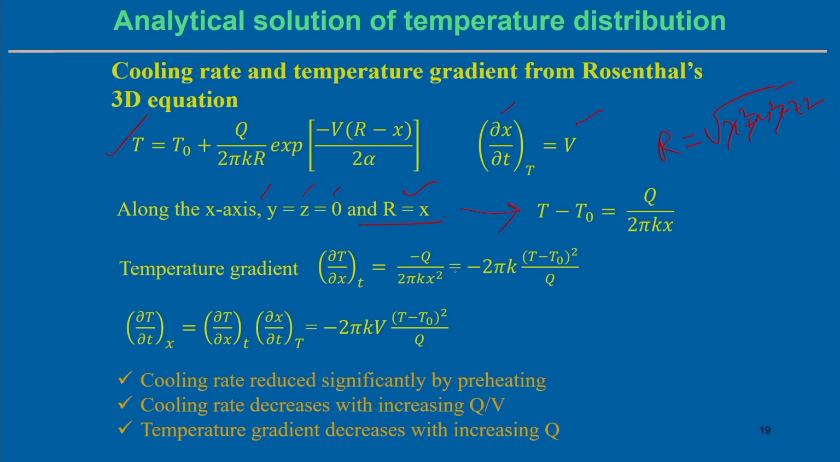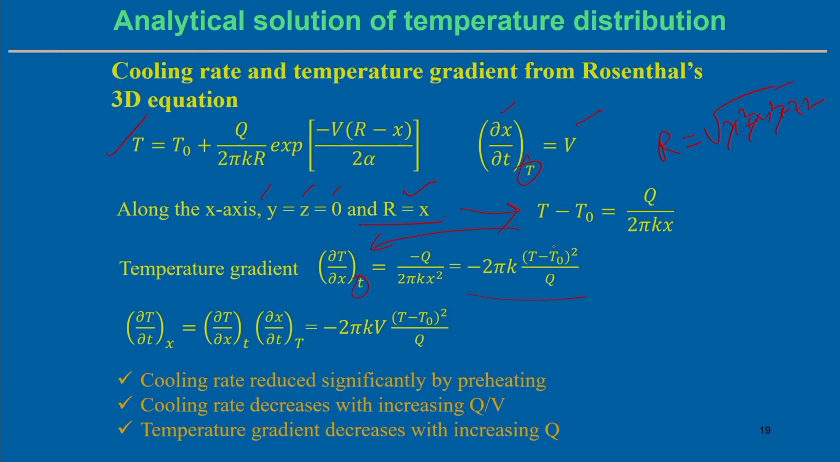Then we can reach this solution: t minus t0 equal to simply Q by twice pi k x. Now, temperature gradient, keeping time as a constant, here keeping temperature as a constant. So, temperature gradient can be estimated from this equation, the expression is minus Q by twice pi k x square, and from the manipulation of the variables, the temperature gradient can be estimated like this.